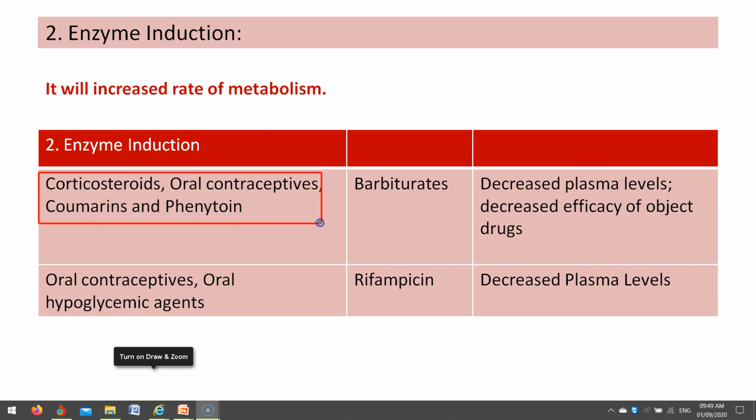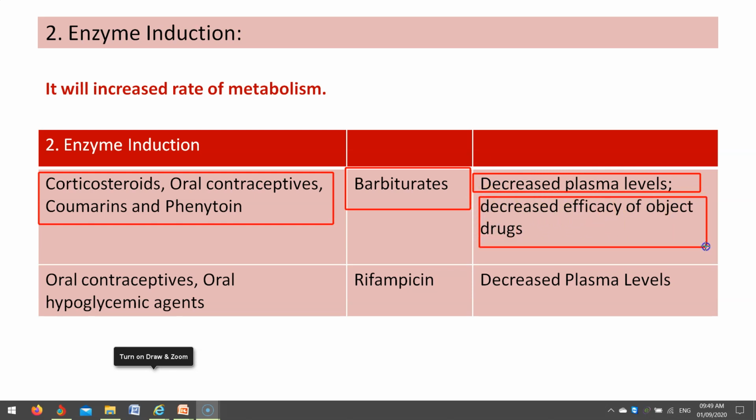All these drugs, when taken along with barbiturates, show a decrease in plasma levels and decreased efficacy of the object drug. The object drug's efficacy is reduced.